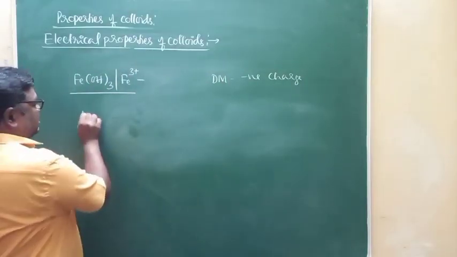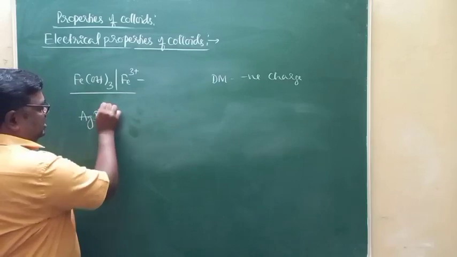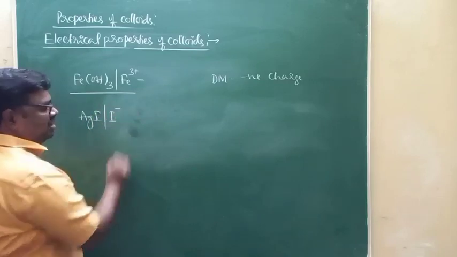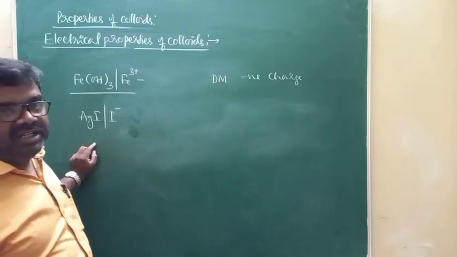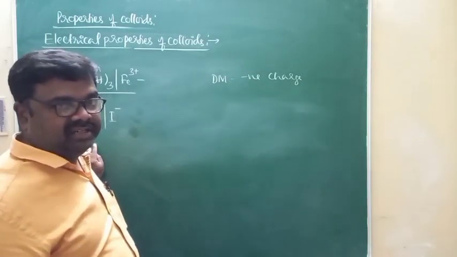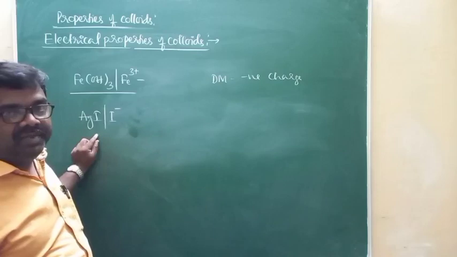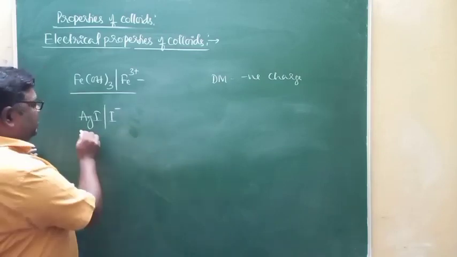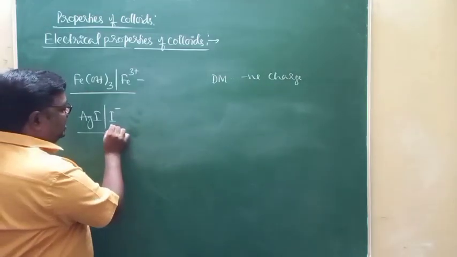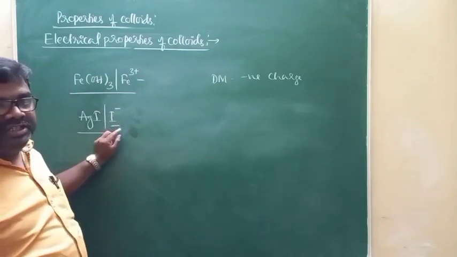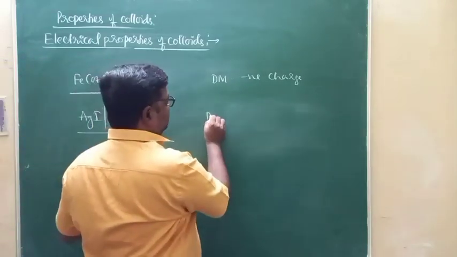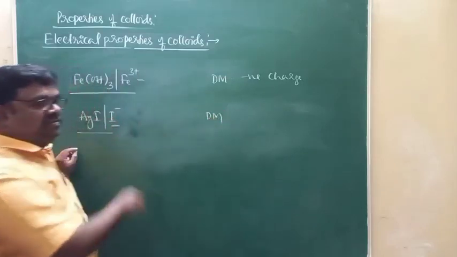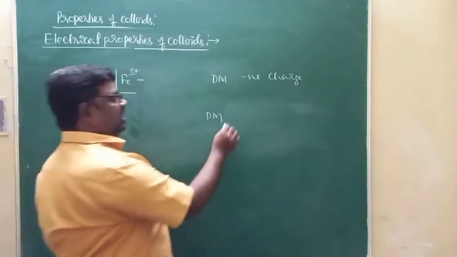Similarly, just remember silver iodide sol that we prepared by peptization of silver iodide precipitate using potassium iodide as peptizing agent. We prepared this, is it not? In this case, silver iodide sol particles carry negative charges due to the adsorption of I- ions, and therefore dispersion medium in the case of silver iodide sol will carry positive charge.